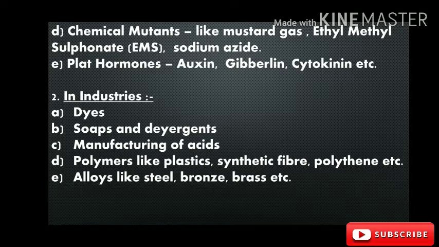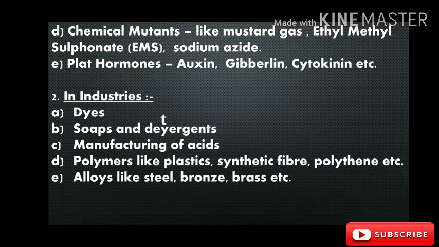The plant hormones are also chemical in nature, or they may be made chemically and artificially. These are auxin, gibberellin, cytokinin, etc. This helps in proper growth and development of plants.